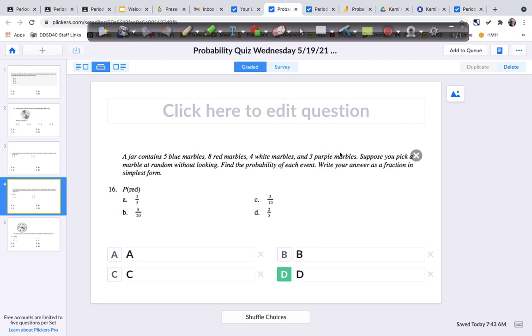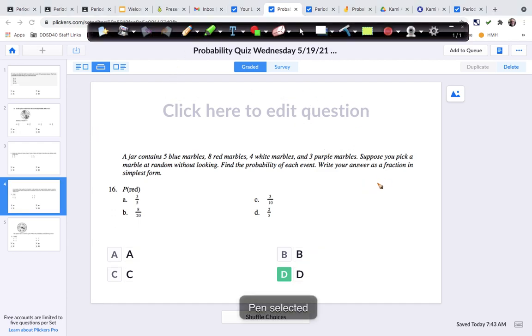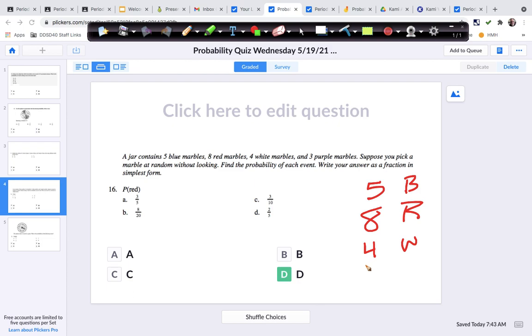A jar contains 5 blue marbles. I'm going to write this down as I'm reading it. 5 blue plus 8 red plus 4 white plus 3 purple. So I add these all together and I get 20 total.